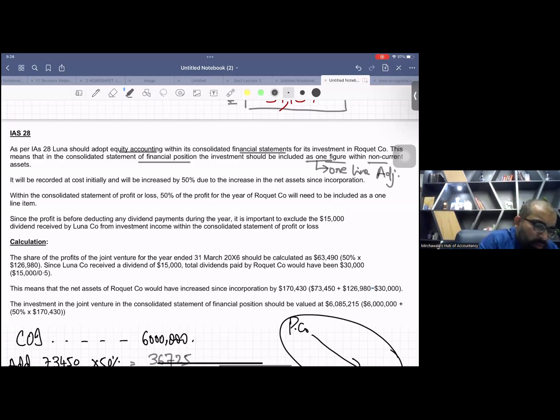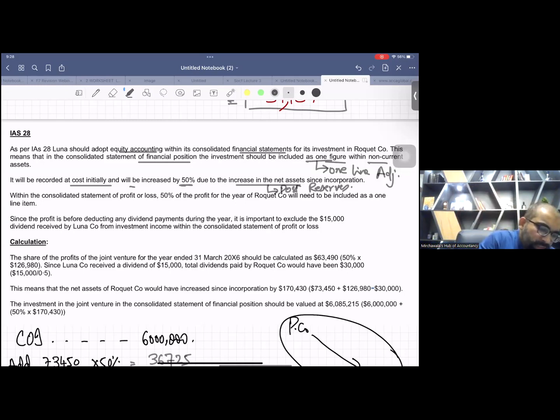It will be recorded at cost initially, and it will be increased by 50% of the increase in net assets. Increase in net assets means post reserves. Normally these post reserves are post retained earnings.